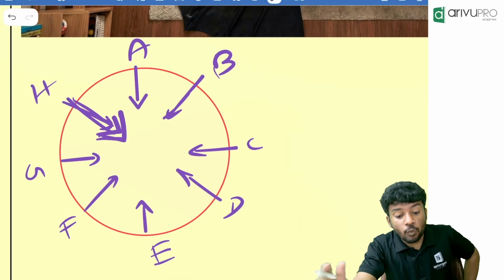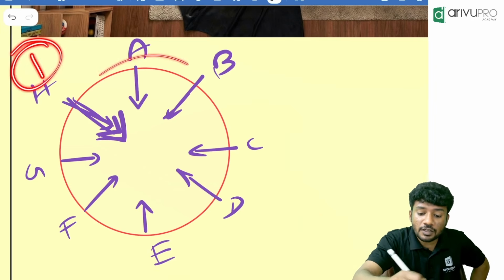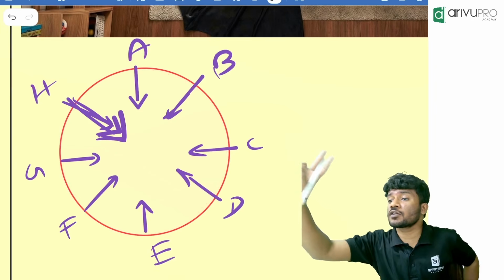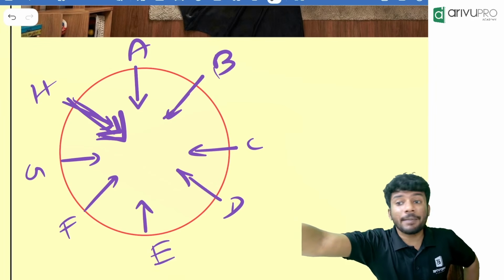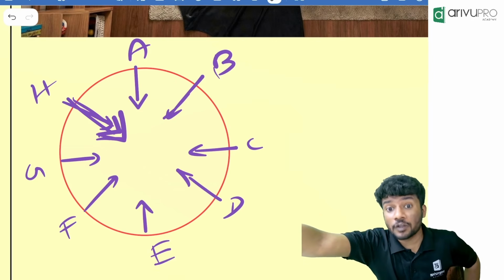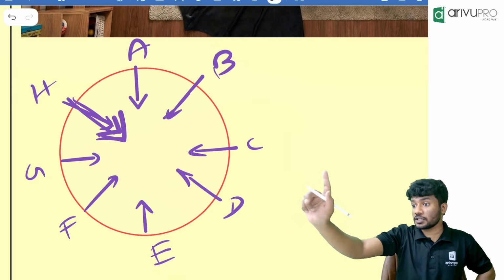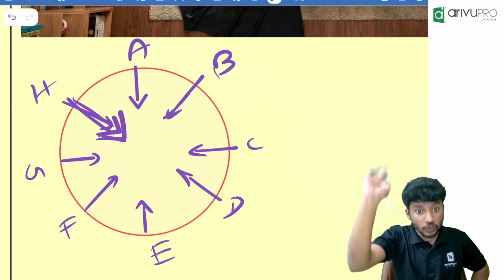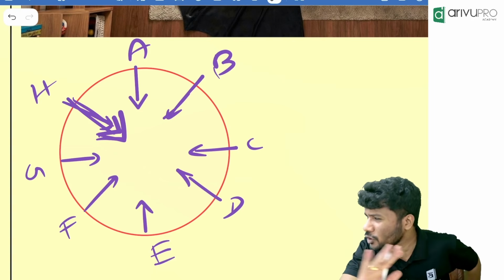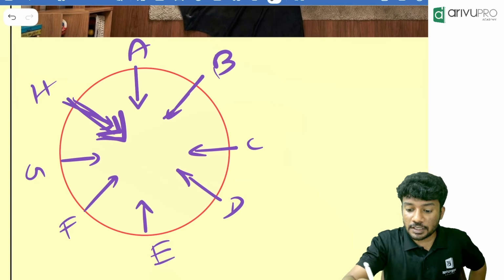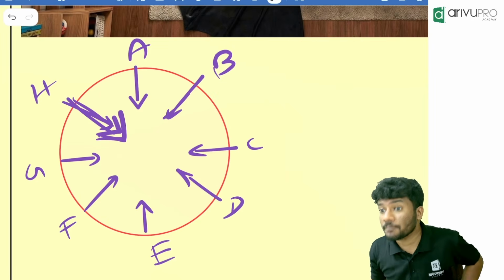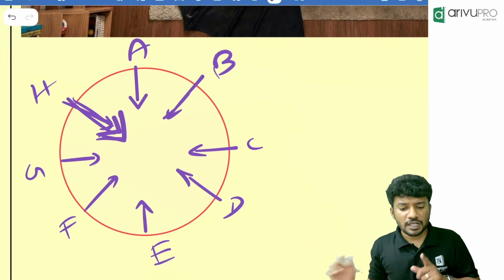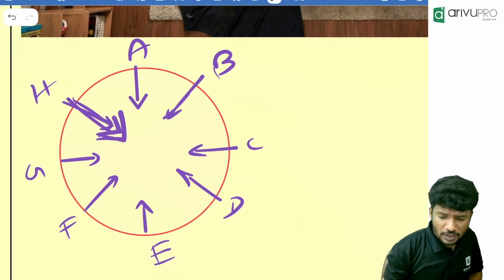One more important thing about circular arrangement is to always draw 2 circles, because there will be too many comparisons. That time you might go wrong if you are going with just 1 circle. Remember this: always draw 2 circles and go about it so that you will never go wrong. Sometimes we need to draw 3 circles or 4 circles also. We will try to do it. Okay, this is 8 people sitting opposite to each other.